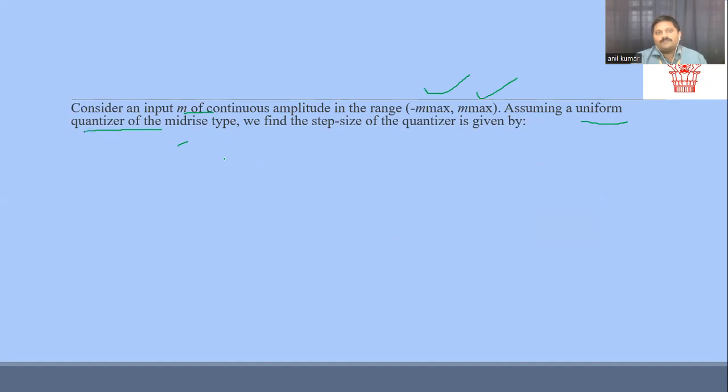In this uniform quantizer we have two different types: one is the mid-rise quantizer, and the other is the mid-tread quantizer. For our discussion we are assuming the mid-rise type, and we are making use of delta for the representation, which we take as the step size.